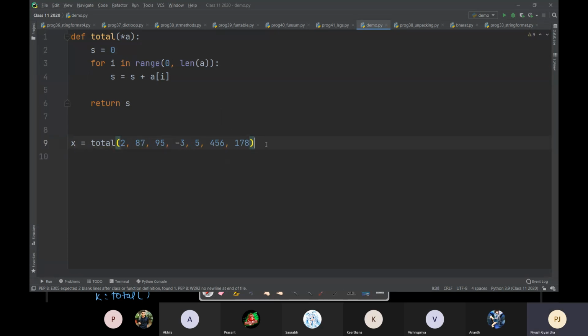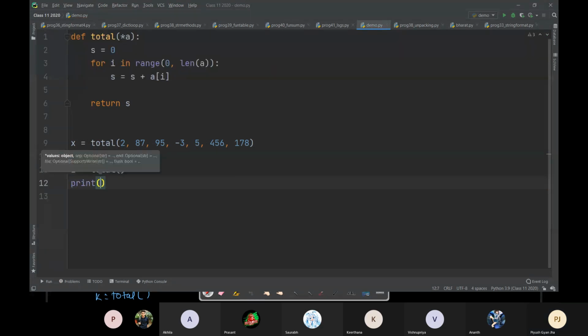Okay, and then next line में y is equals to total 2 comma 97 comma 11. ठीक है. And z is equals to total without any arguments. So I'll print x comma y comma z. ठीक है. So that they appear separately. I'll write something like this as the separator.